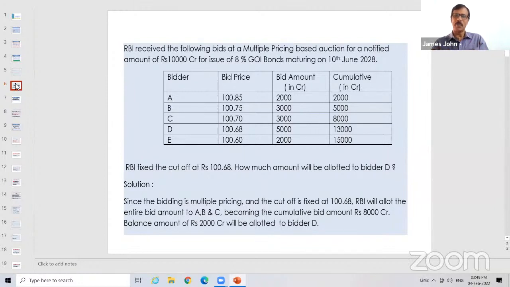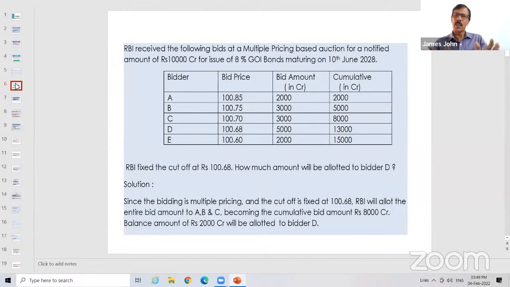See, 100.68 is the cutoff, and D has opted for 5,000. If RBI allowed the entire amount, it would come to 13,000, but the notified amount is only 10,000. So for D, RBI will allot only 2,000 crore. Got it?